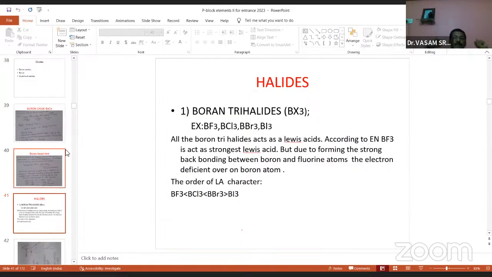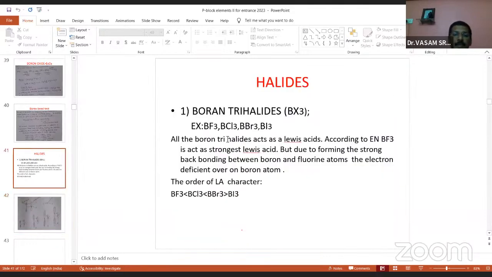And another property: after hydride and oxide, the third property is halide. As I told you earlier, halides means the group element reacting with halogen gives halides. You take boron first. Boron reacts with halogens to give boron trihalides. The general formula is BX3, X means halogen. Examples: BF3, BCl3, BBr3, BI3. Here, the very important point is about all boron halides. Remember, it is very, very, very important in entrance examinations. Compulsorily, I am expecting a question from this area.